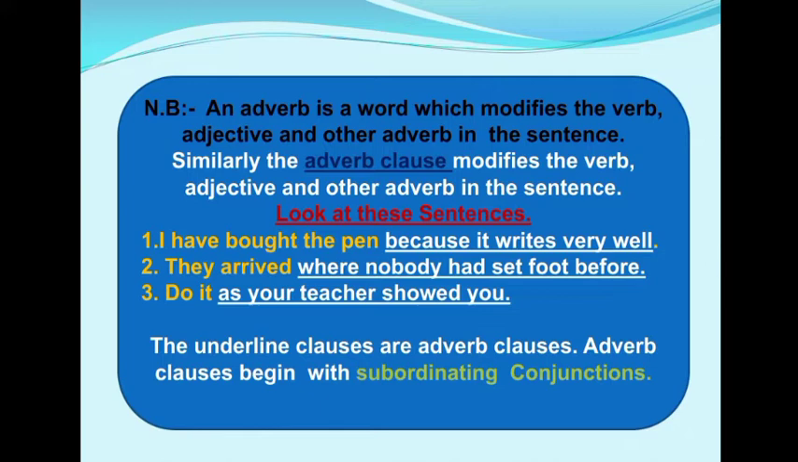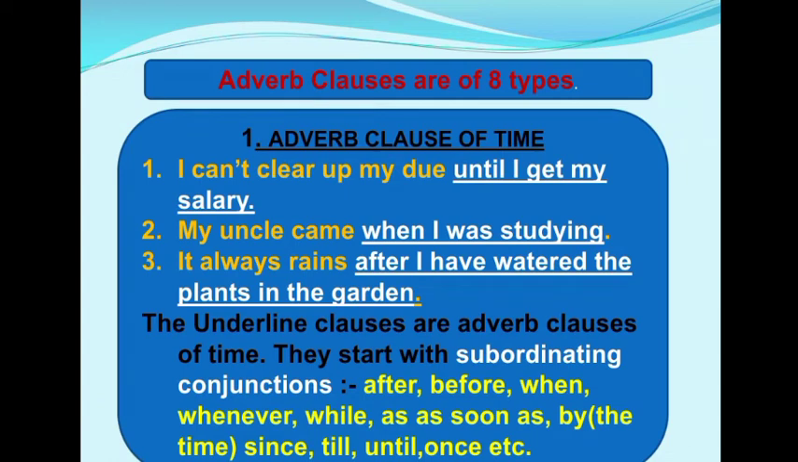There are some other linking words or subordinating conjunctions. They are after, although, as, because, before, by the time, even if, even though, every time, if, in case, just in case, now that, once, only if, rather than, since, so that, though, whenever, where, whereas, etc. So students, there are 8 types of adverb clause. The first adverb clause is adverb clause of time.